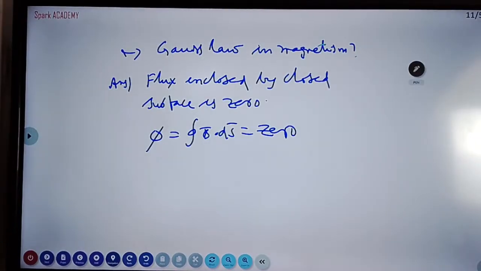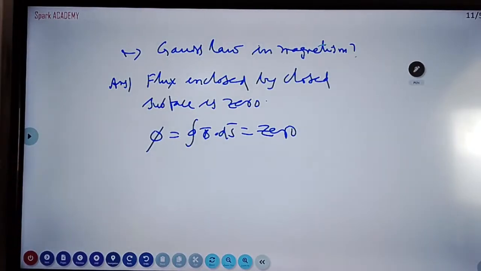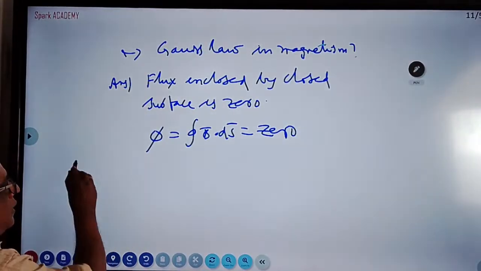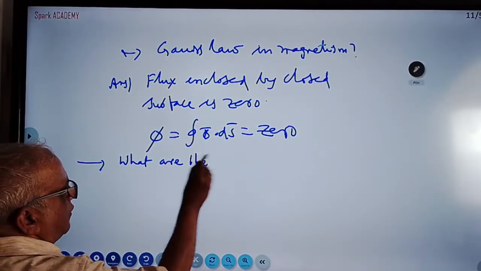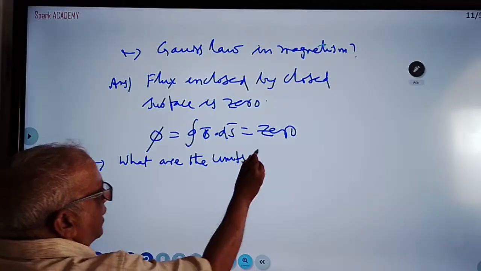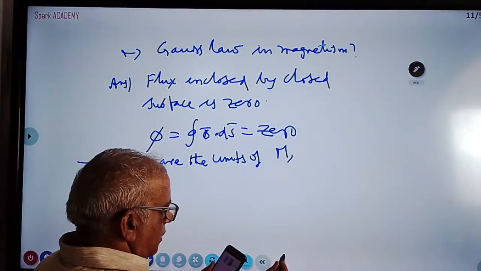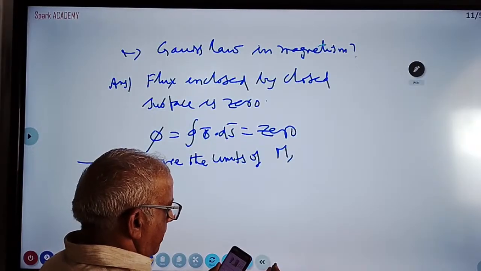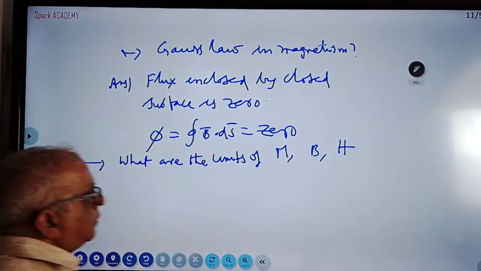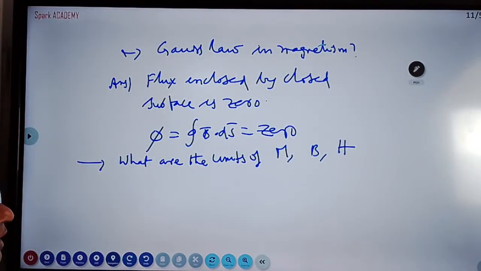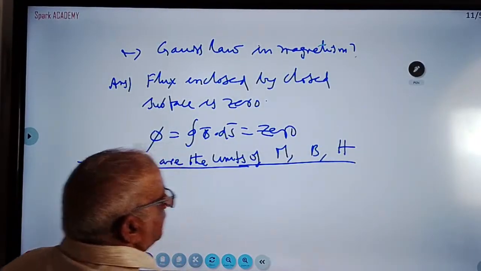What are the units of magnetic moment, magnetic induction and magnetic field? This is a very important question. Magnetic moment M, magnetic induction B, magnetic field H. What are the units of M, B, H?